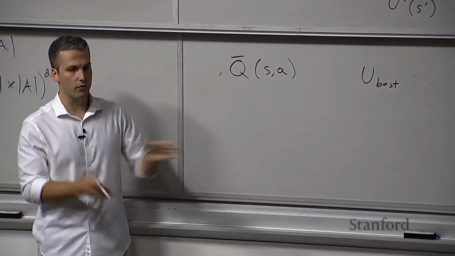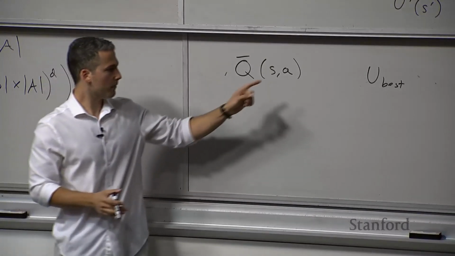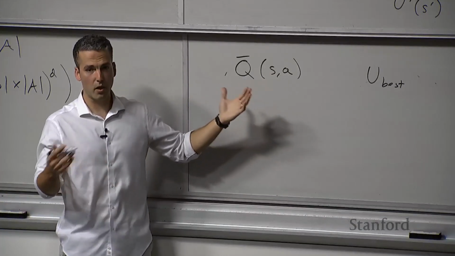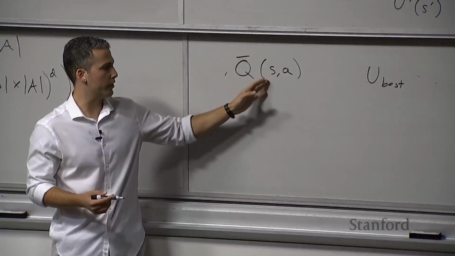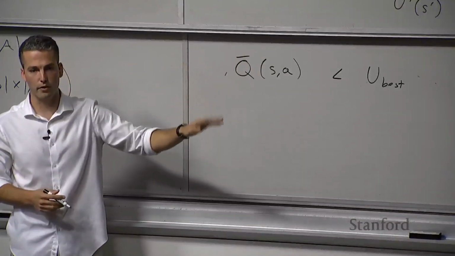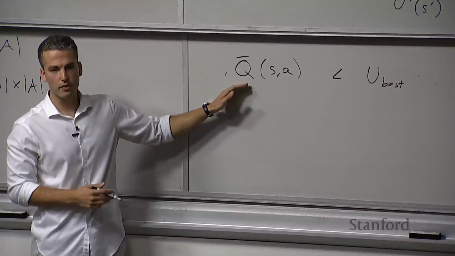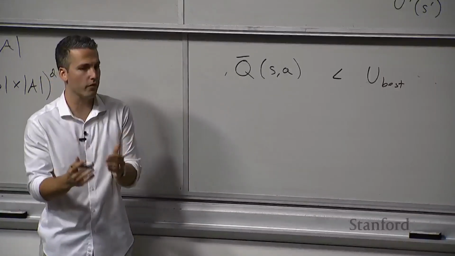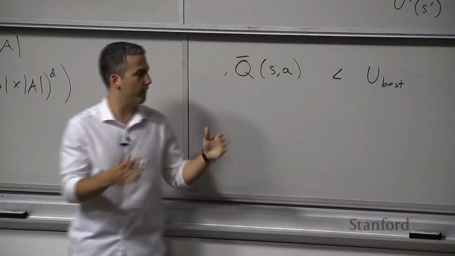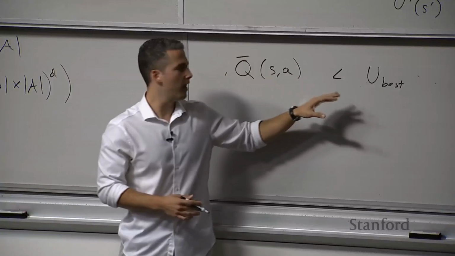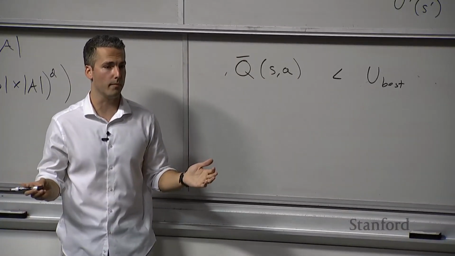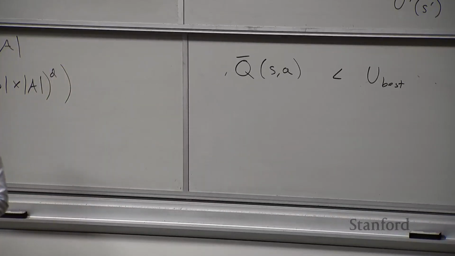Now what we're saying is we're coming to some new part of the search tree we haven't yet seen, and we're looking at an action from that particular state. If this upper bound here, meaning the best possible I could ever hope to achieve by taking this action in this state, is less than that best utility that I've already seen so far on some other side of the search tree, then it makes no sense to take this action from that state, because we know for certain we could never do any better than what we've already seen over there. Okay, so if our upper bound estimate is less than the best that we've already seen, don't waste our time exploring that part of the search tree, because we know we're not going to do any better. Okay, that's the whole intuition here in branch and bound.